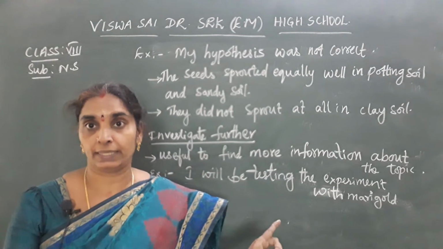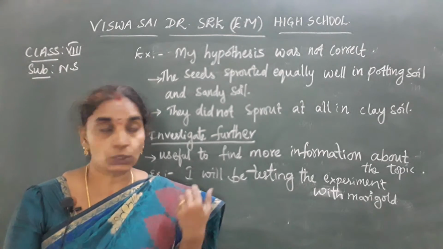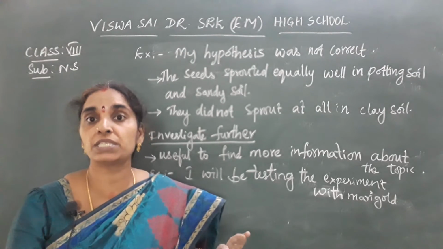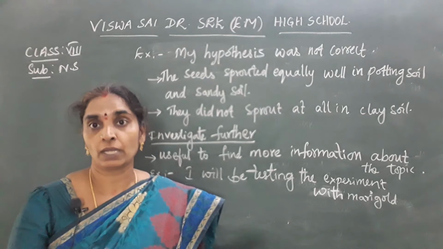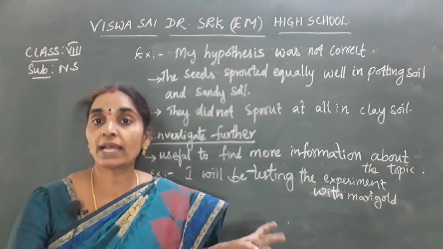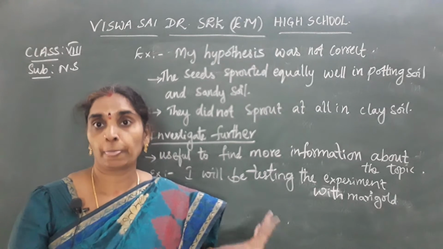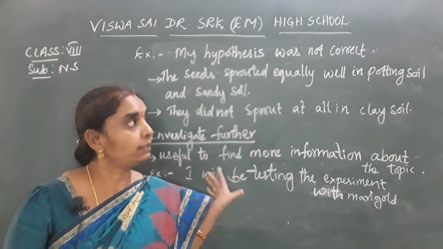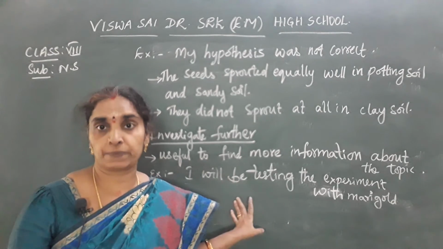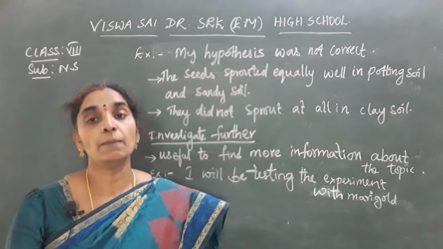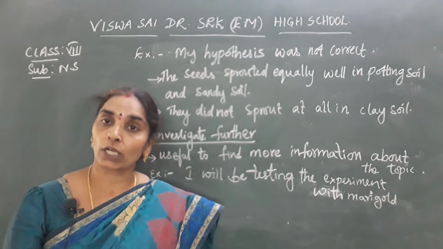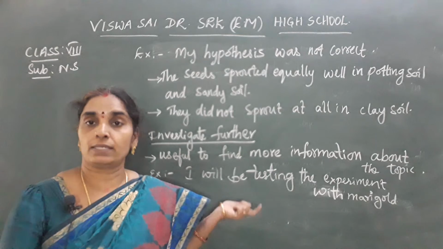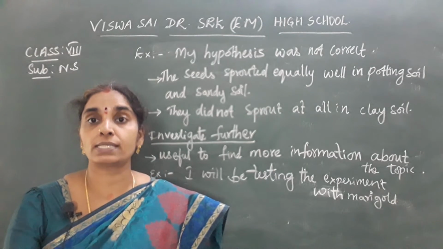The scientific method is a tool that involves certain steps in an organized manner in which the scientist answers a problem or solves a problem. It involves certain steps, that is observation, hypothesis, planning an experiment, conducting an experiment, drawing conclusions and communicating the result. Okay children, here this scientific method, as I told you earlier, involves certain skills.